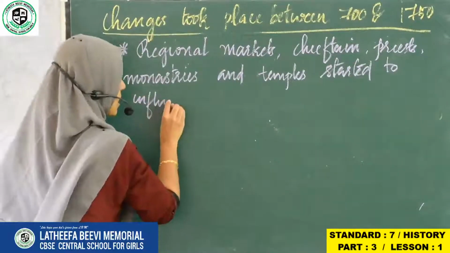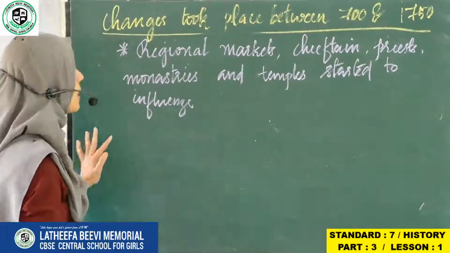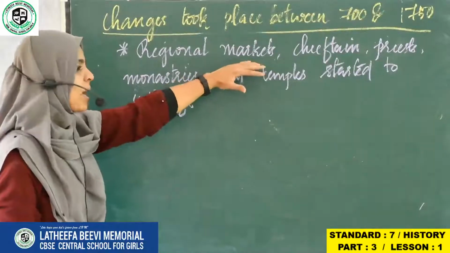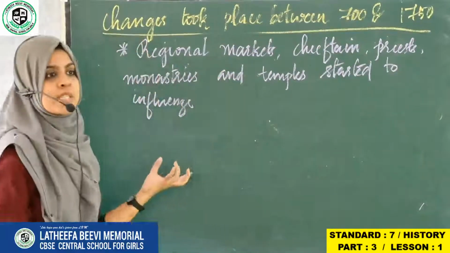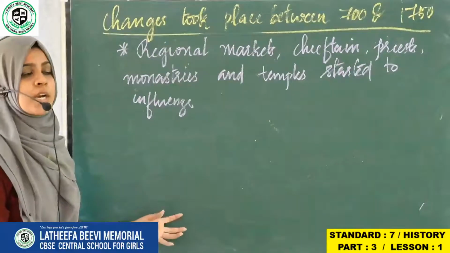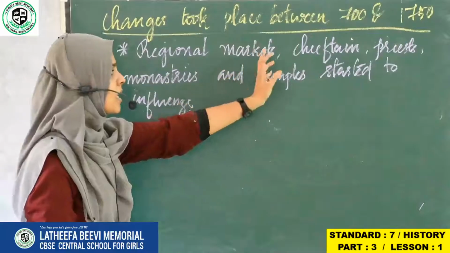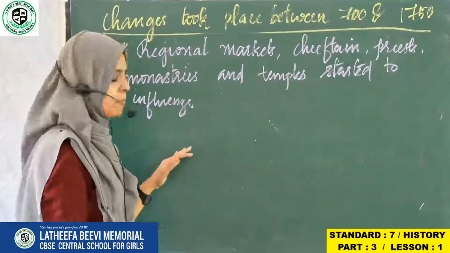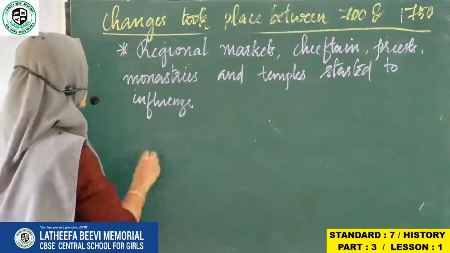The fourth change was that the people got influenced by regional markets. A regional market means the markets that open in a particular area. So these people, who started to migrate as well as those who started to settle down, were influenced by regional markets, chieftains, priests, monasteries and temples. And what happened? They became a part of a large and complex society.